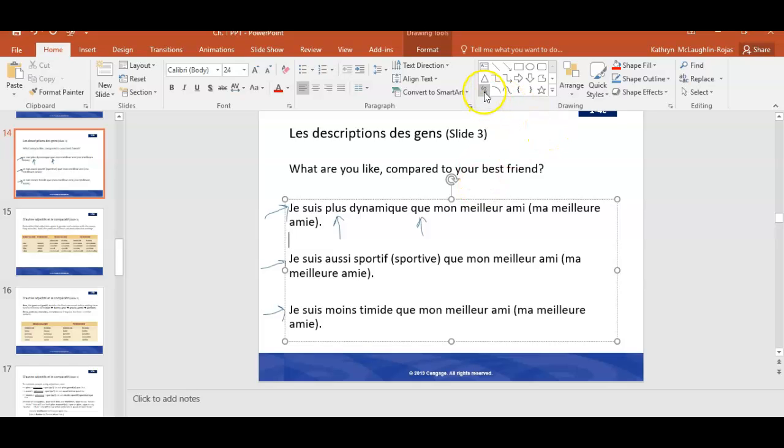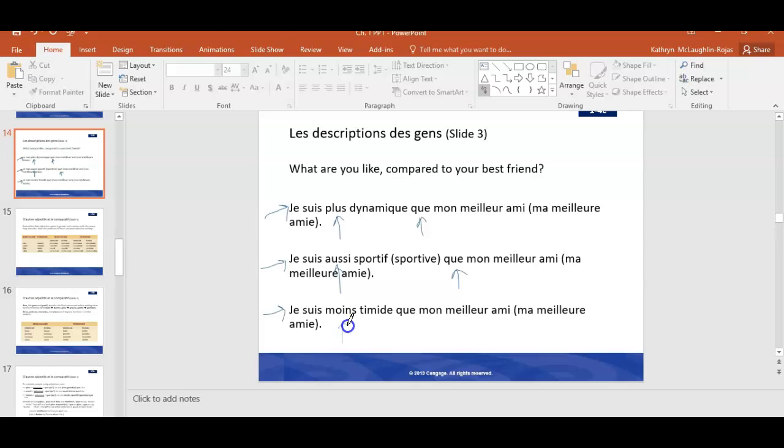In the second sentence, we see aussi que. And all that means is the same as. And finally, in the last sentence, we see moins que. And to help you remember, moins looks a whole lot like minus. So just think of that as less than.